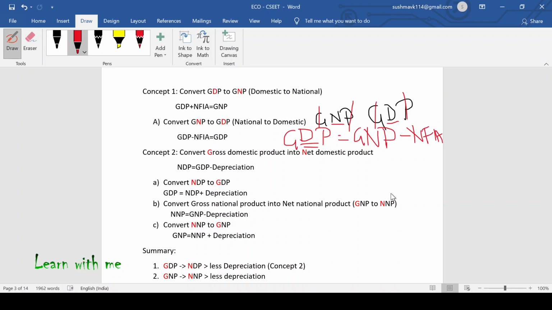because we are not considering the income earned abroad. Here we are taking only the income which is earned inside India, but not the income which is earned outside India. In the first case, we have added Mukesh Ambani, who is a resident of India. Along with that, we have added Shah Rukh Khan, who is earning in Dubai. That means NFIA. We have added him also.